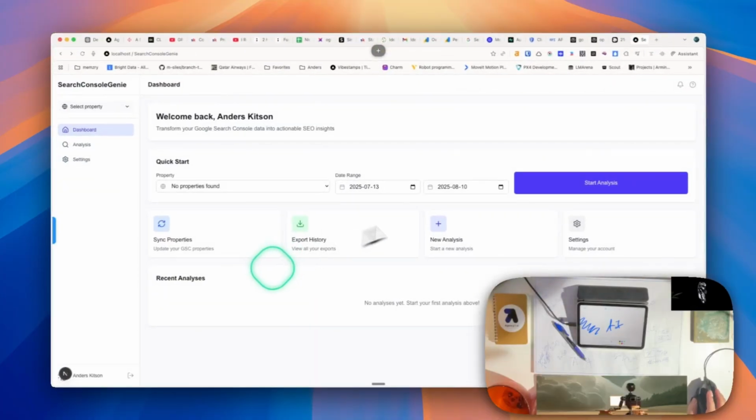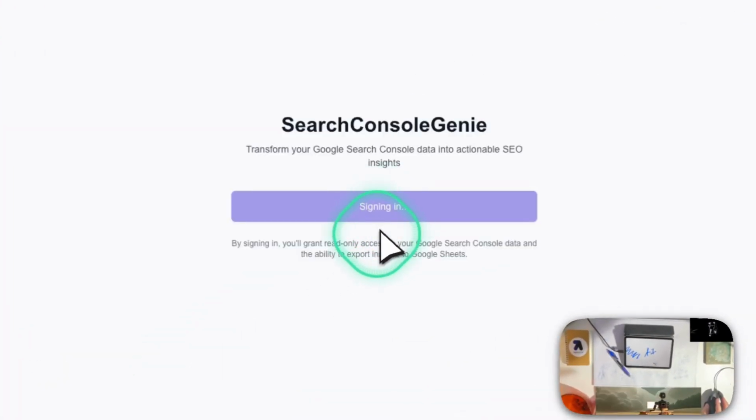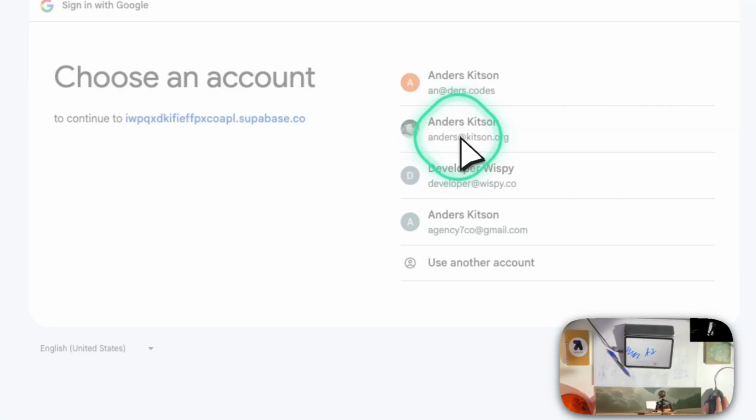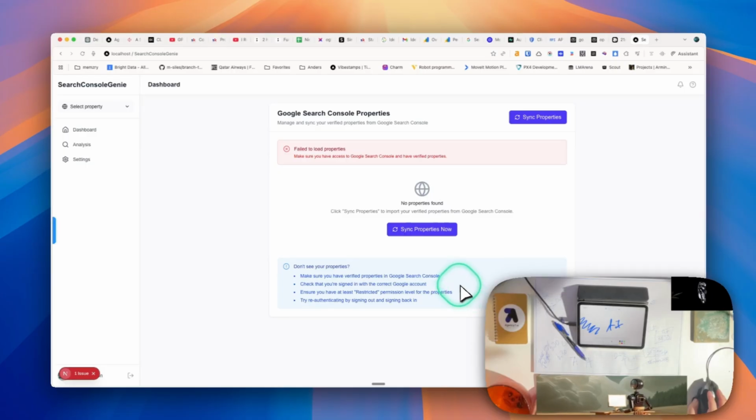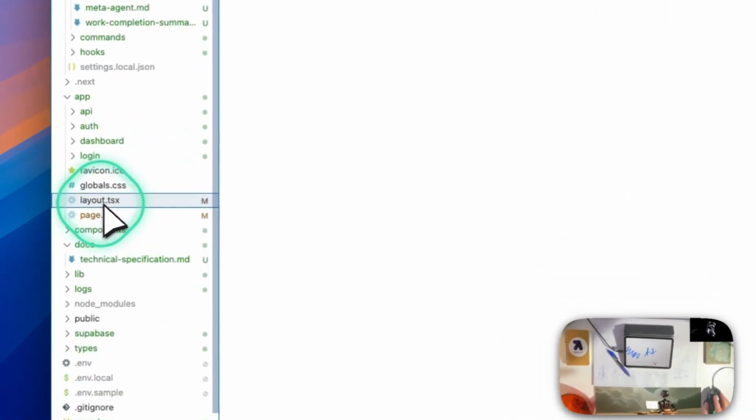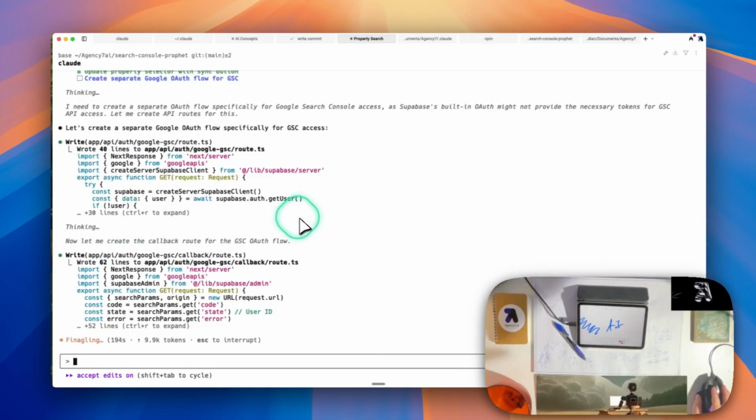So we'll see. If I go to the app, and it's still doing stuff here, but while it's doing that, I'm going to, is there a log out, sign in with Google, this guy, continue, failed to load properties. Let's see here. Oh, it's still going here. Oh, we gotta have the GCS access flow. So that totally could be why.